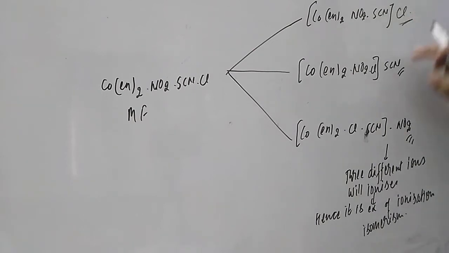If there are different ions outside of the coordination sphere, it will dissolve in water and give three different ions. And if it is only the change in the different counter ions, that is why they are known as an example of ionization isomerism. Now let us understand another type of structural isomerism. What is the next type, student?